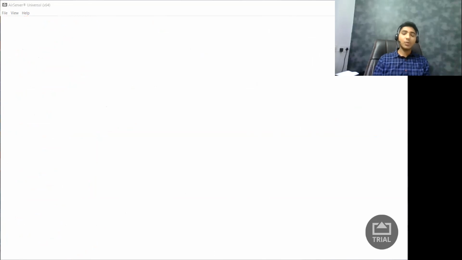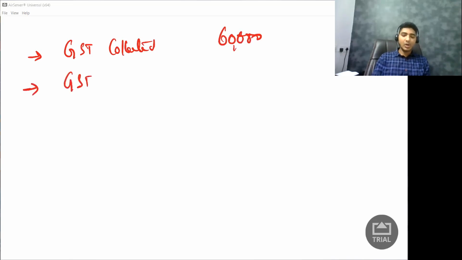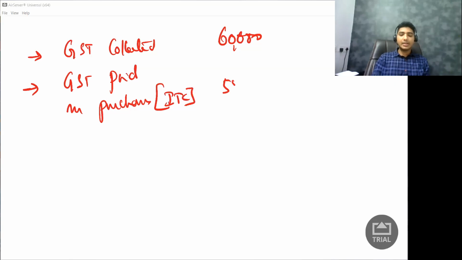On the sale, whatever GST I collected, that is GST collected, is 60,000 rupees, and GST paid on purchases, I'll also call it input tax credit, is 58,000 rupees.